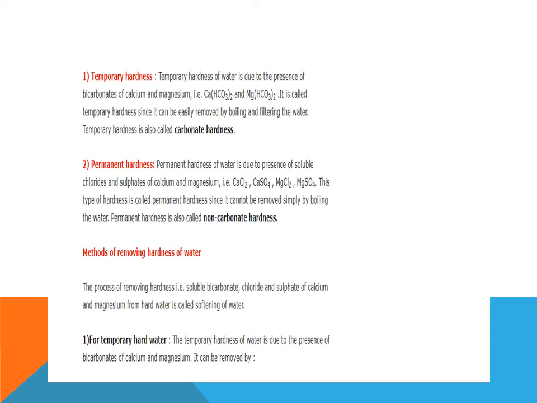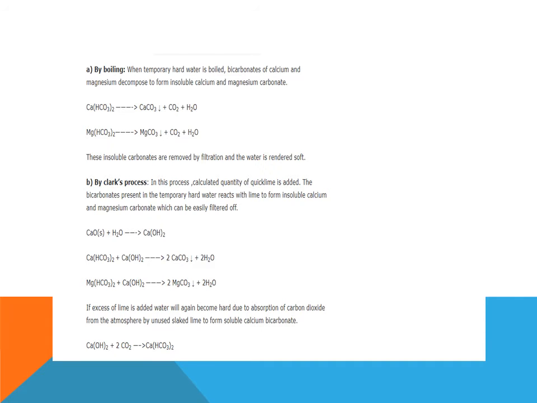Number 1, for temporary hard water. The temporary hardness of water is due to the presence of bicarbonate of calcium and magnesium. It can be removed by number 1, boiling, and number 2, Clark's method. Now, by boiling, as it contains bicarbonate of calcium and magnesium, calcium bicarbonate upon heating gives calcium carbonate, carbon dioxide and water. Similarly for magnesium bicarbonate, the reactions are visible on the screen. These insoluble carbonates are removed by filtration and the water is rendered soft.